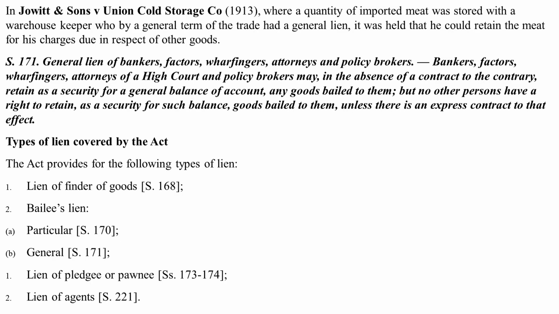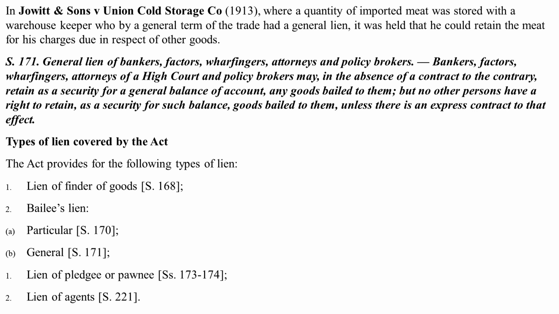In Jowett and Sons versus Union Cold Storage Co., a quantity of imported meat was stored with a warehouse keeper who, by a general term of the trade, had a general lien. It was held that he could retain the meat for his charges due in respect of other goods.